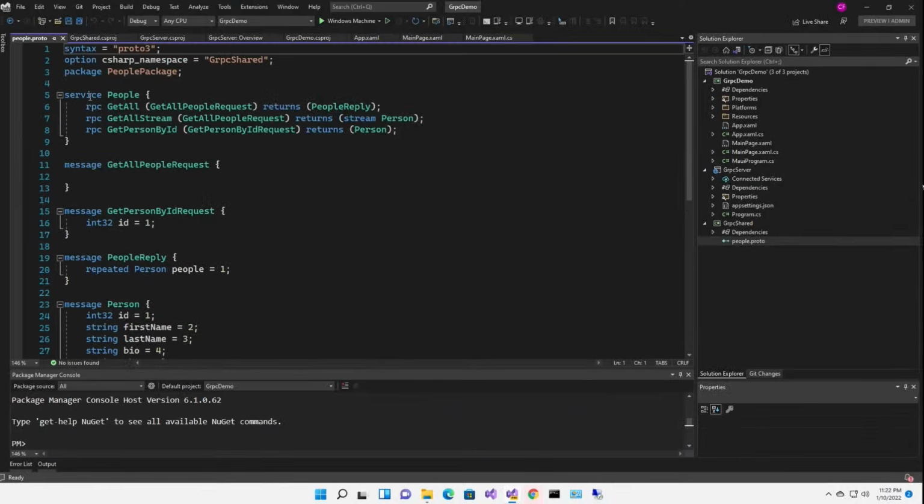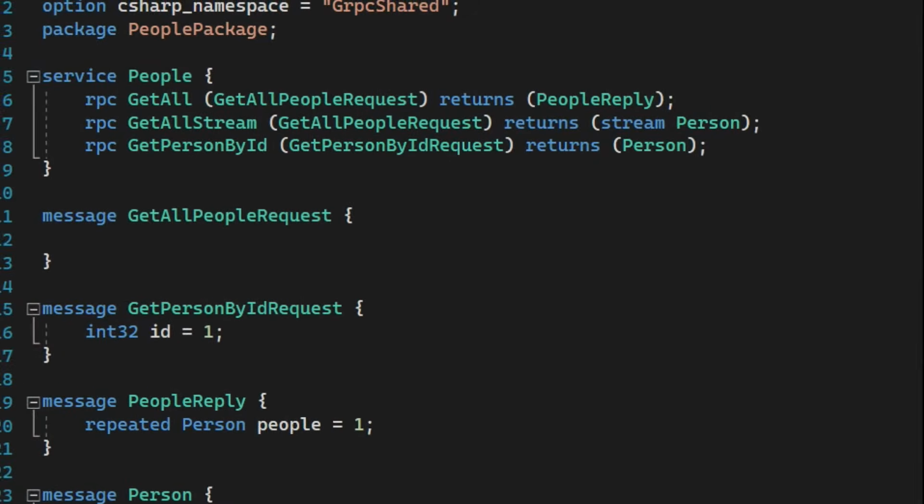Now, this defines a service, people. And these are the endpoints. Remote procedure calls. Here's one, get all. And it takes a get all people request, which has nothing in it. What's that all about? Well, the reason that we need it is to satisfy the protocol. So every remote procedure call accepts a message as a request and returns a message as a response. So you see, people reply is what this service get all, this procedure, returns.